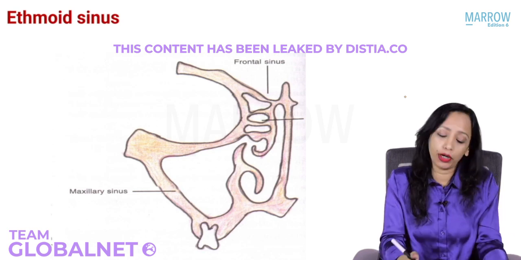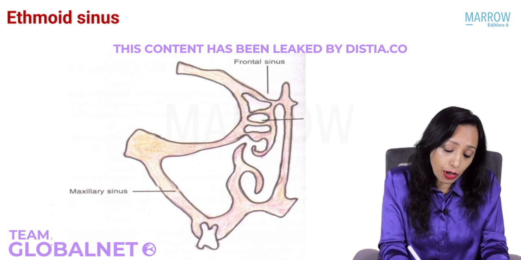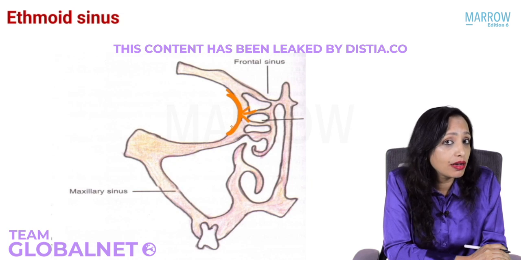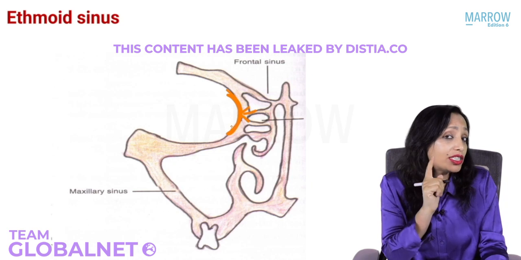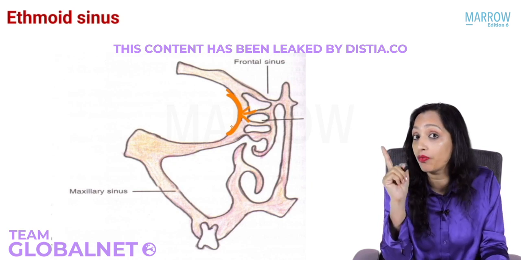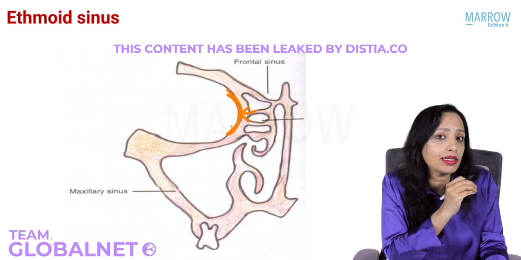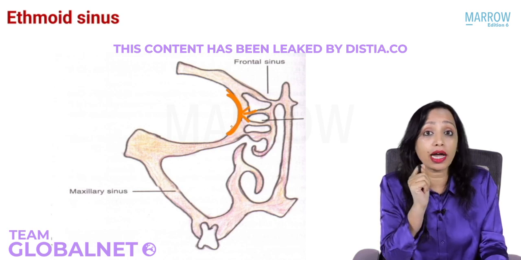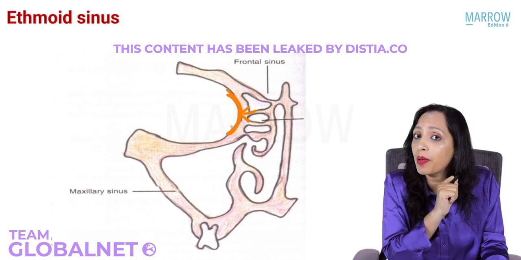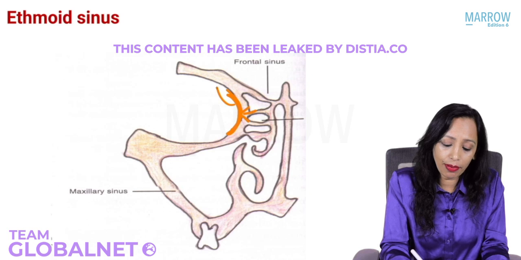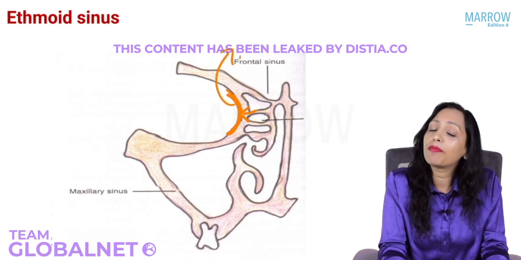Before that, just see the ethmoid sinus. Where is it placed? Lateral to the ethmoid sinus is the medial wall of the orbit. What is the clinical significance of that? In which sinusitis will the pain increase with movement of the eye? Just by a little history, you can exactly pinpoint which sinusitis it is. Yes, in ethmoid sinusitis, because it is separated from the orbit just by a thin papery bone. What bone is this? This is the lamina papyracea, which is part of the ethmoid bone.